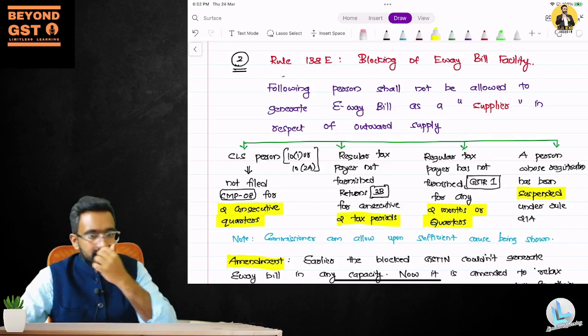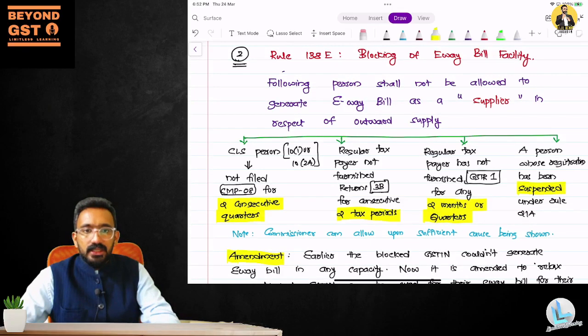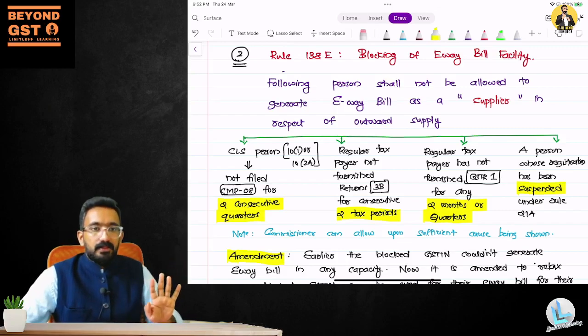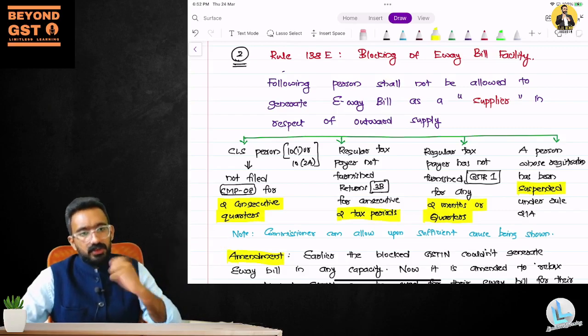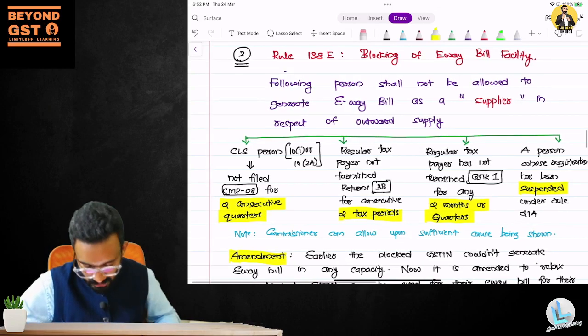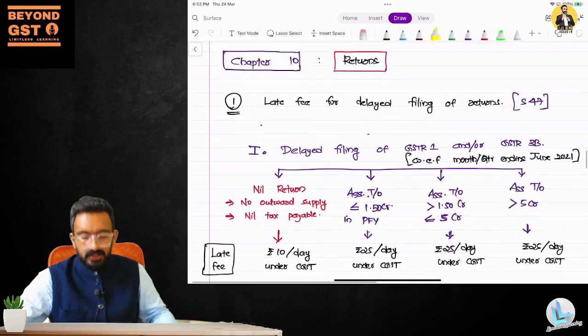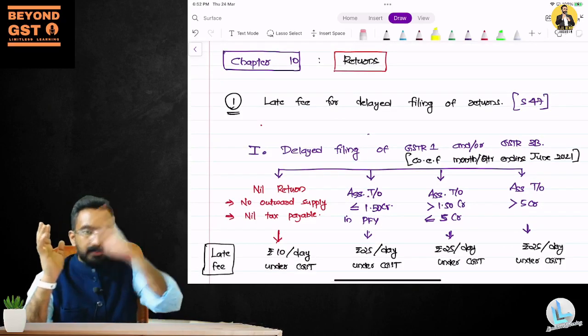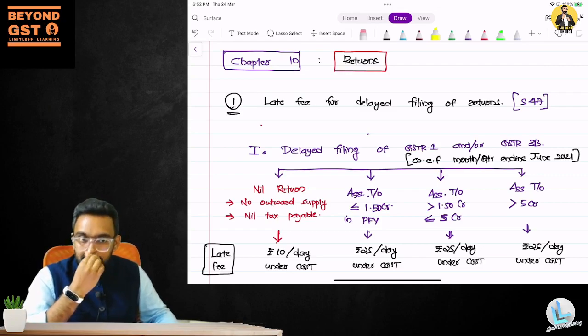Okay. So the only thing they're trying to tell you is that if your GST number is blocked, then you cannot make any e-way bill as an outward supplier. That's it. But if your GST number is blocked and somebody wants to generate an e-way bill and you're the customer, the recipient, or the transporter, no problem. This is the relaxation that they have done. So I'm trying to connect the e-way bill 138E together with that particular additional provision.